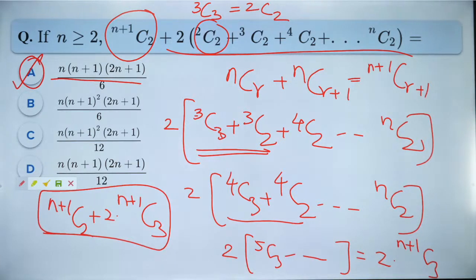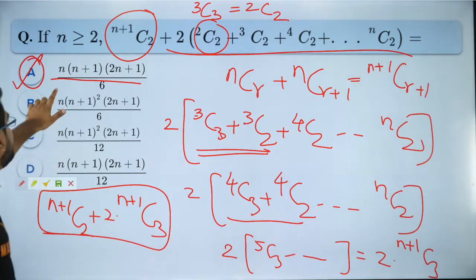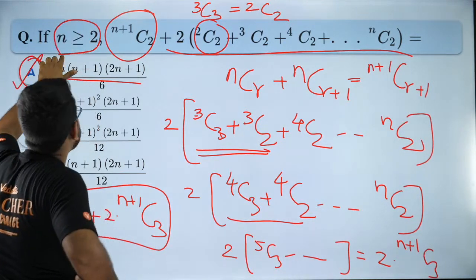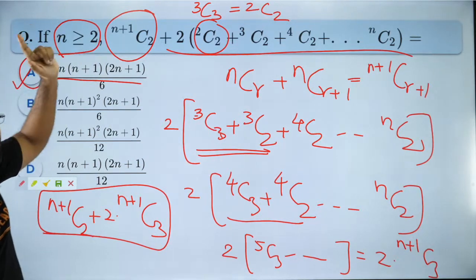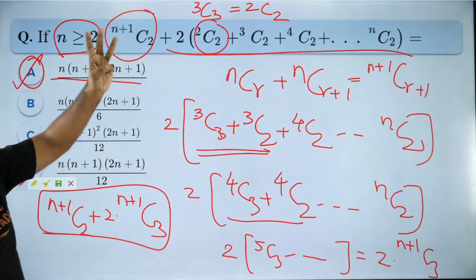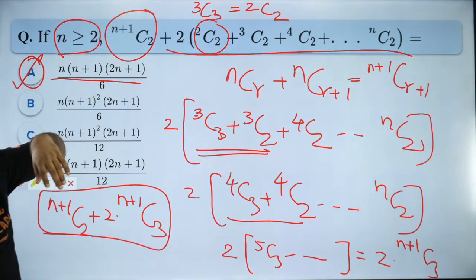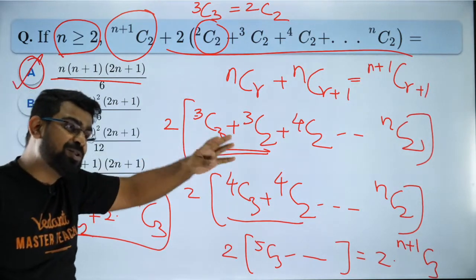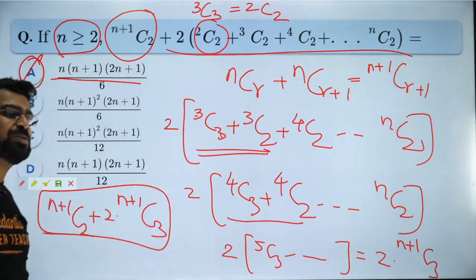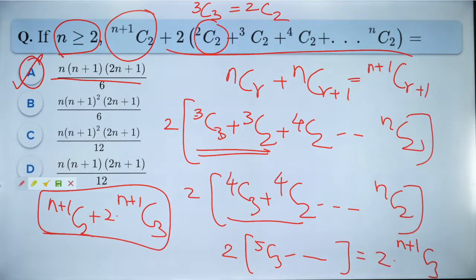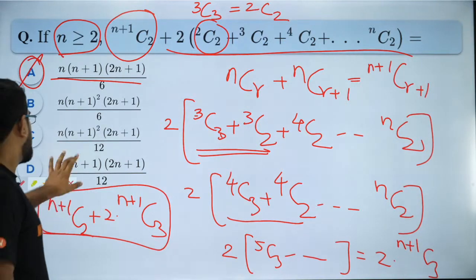Shall I proceed? You cannot put N equal to 1. They have given you here N is greater than 2. How can you put N equal to 1? So put N equal to 3 or 4. So that is my advice. Okay. So you can substitute, but substitute correctly. Don't substitute wrong. Okay, so let's go to the next question.